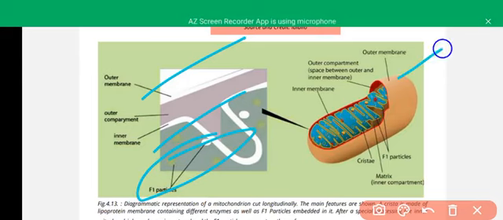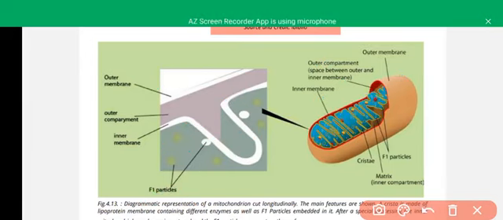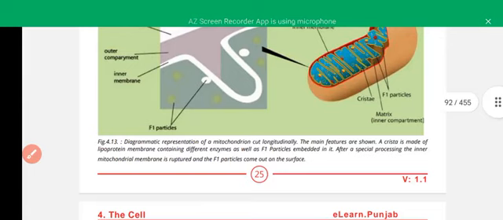It is the outer membrane. Then it is the outer compartment between the inner and outer membrane. Then here is the outer compartment, the outer membrane, the inner membrane in the form of cristae, and then there is the inner compartment and matrix. Outer compartment, inner compartment, outer membrane, inner membrane, F1 particles, cristae.